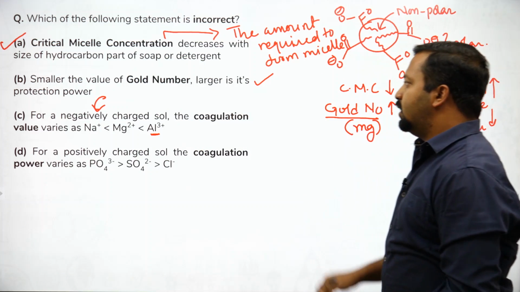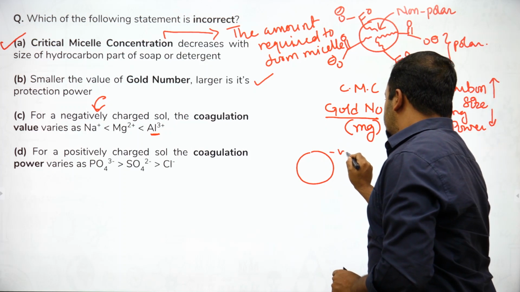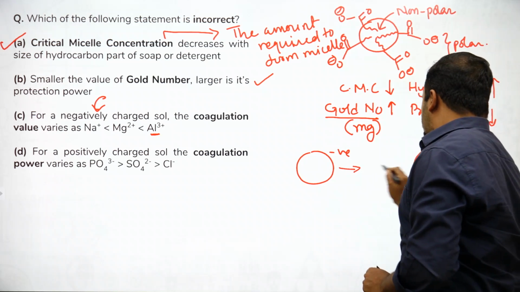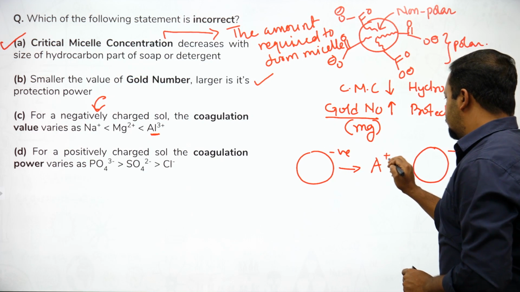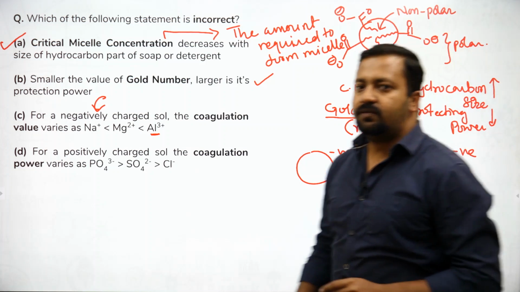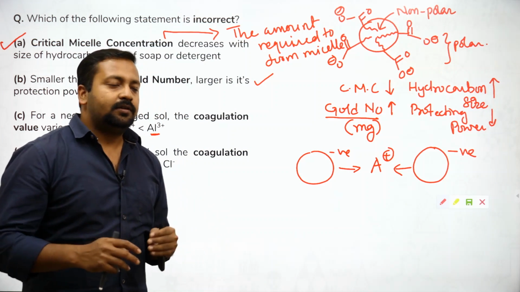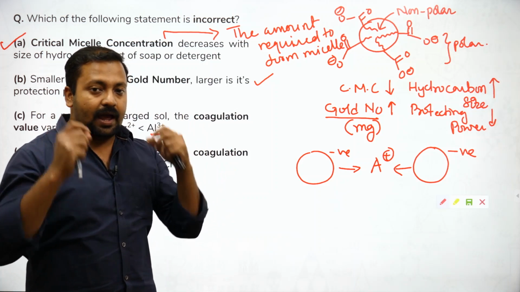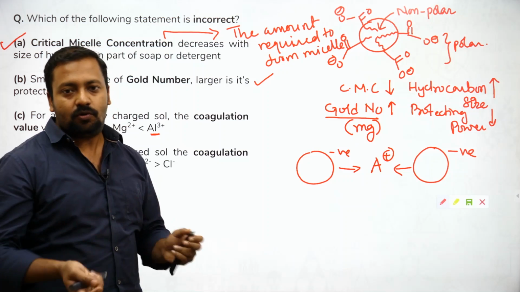Coagulation is precipitation. So coagulation will bring these negatively charged species, let's say these are negatively charged species, they have to be brought closer. What do we require? A cation. How would we measure the effectiveness of the cation? If the cation can attract easily, then it is an ion with higher coagulating power.